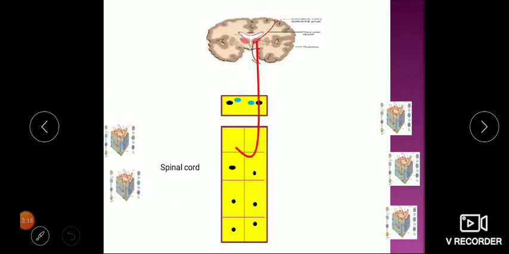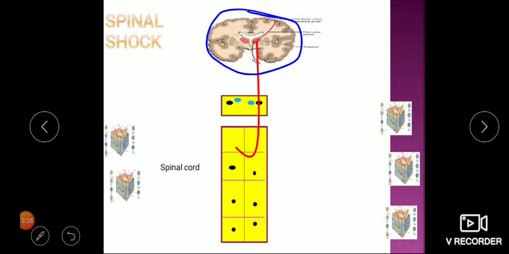Now let's see one after the other. So first, in the spinal shock, we have to check whether cortex is normal or not. When a patient is coming to a casualty with some neurological problem, first you have to take a history from him, talk with him, whether he is able to talk, whether he is understanding, whether he knows his name, time, place, person. In this way, first we check the higher functions. If higher functions are normal, it says that there is no cortex lesion.